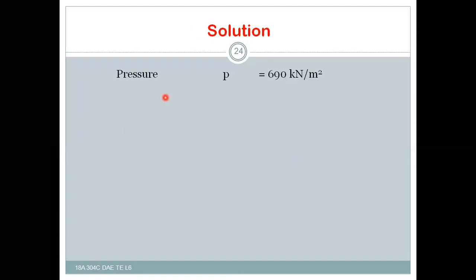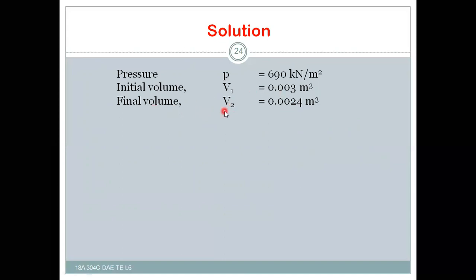Now the solution for this problem. P is equal to 690 kilonewton per meter square, V1 is equal to 0.003 meter cube, and V2 is not represented in the problem. Please forgive me, the final volume is missing.